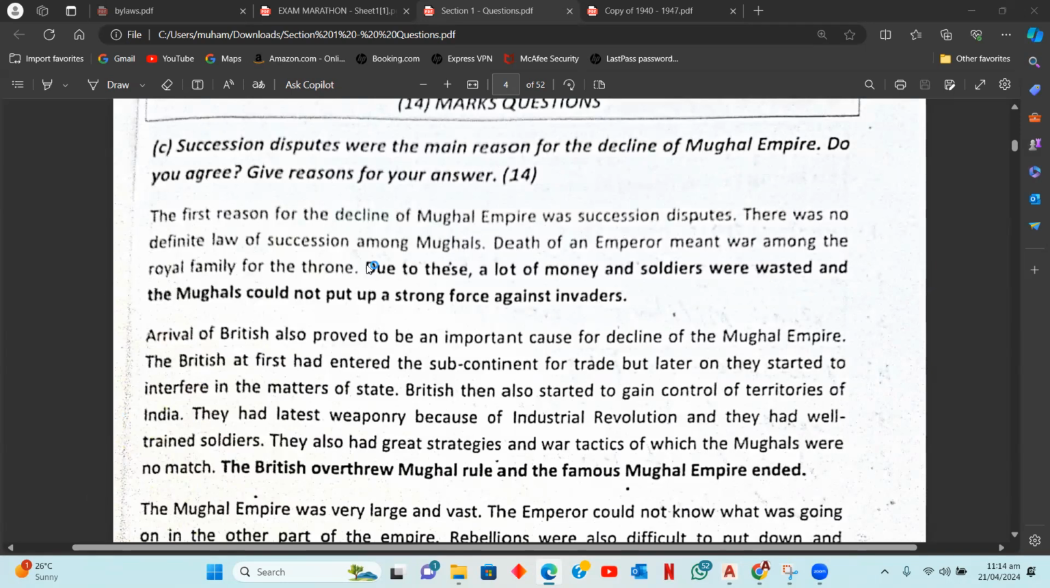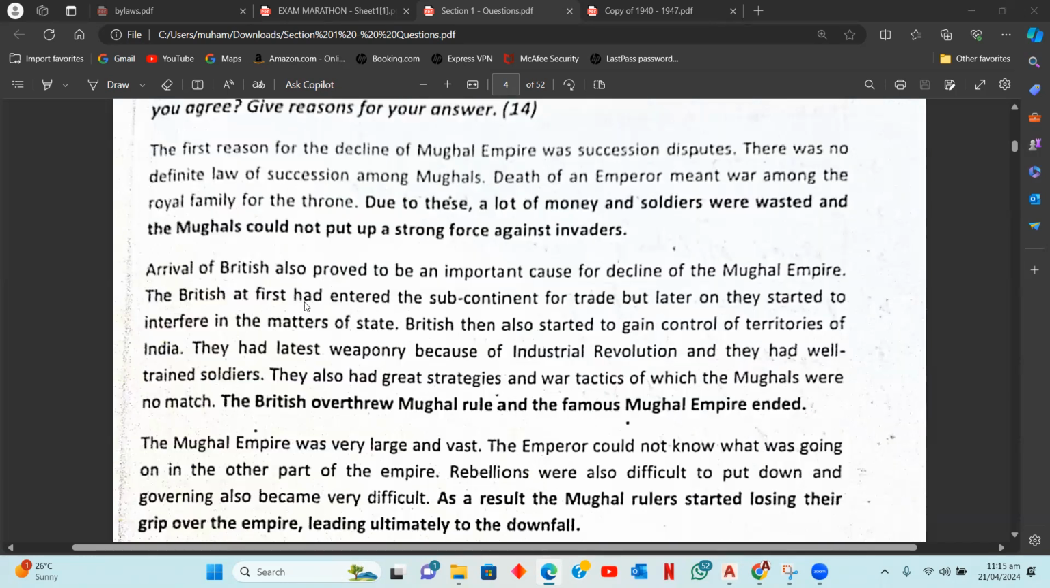There was no definite law of succession among Mughals. Death of an emperor meant war among the royal family for the throne. Due to these, a lot of money and soldiers were wasted, and the Mughals could not put up a strong force against the invaders. Now, this is one reason. Bold lines are all the evaluations, analysis as to how you connect your reason back to the question.